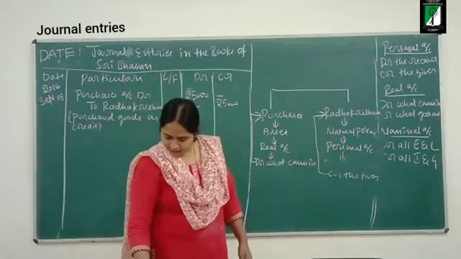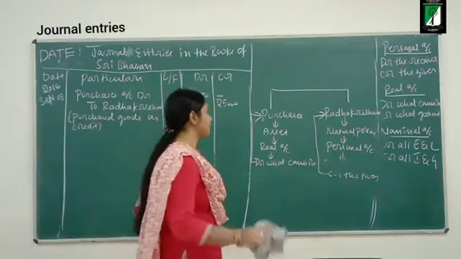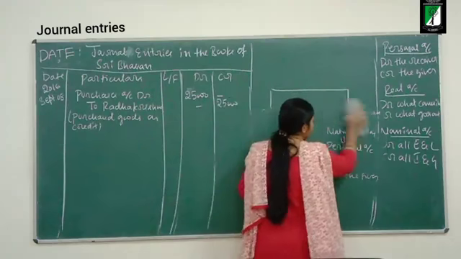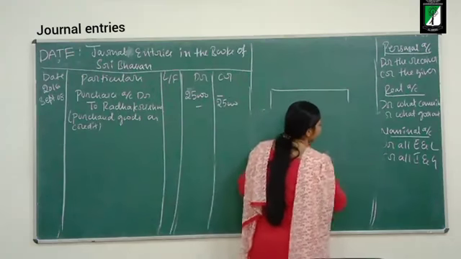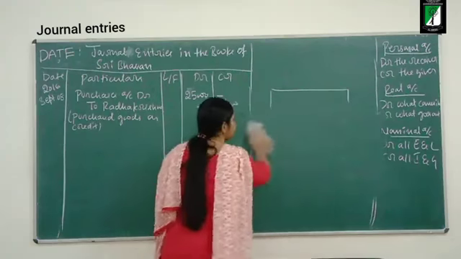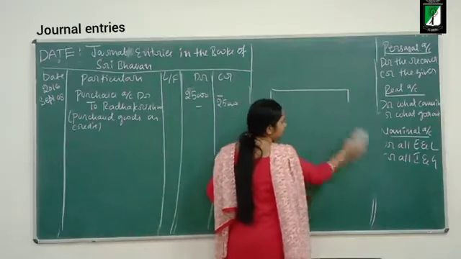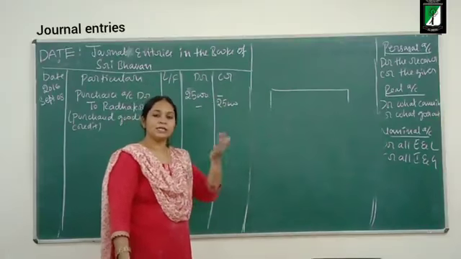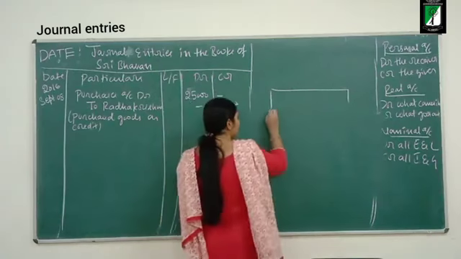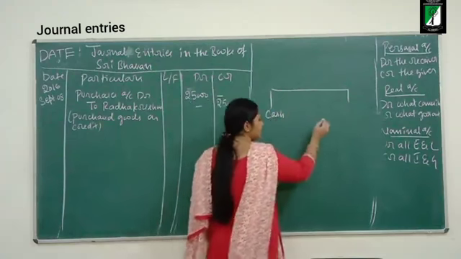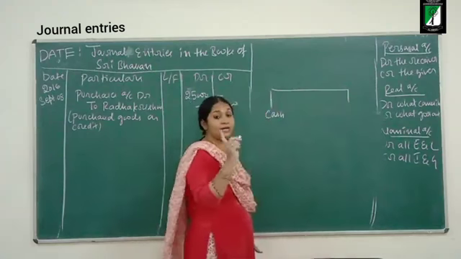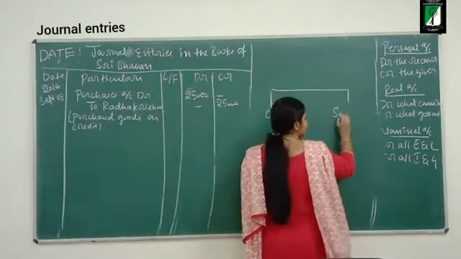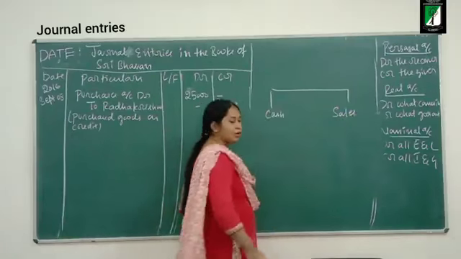The next transaction is sold goods for cash. Business is selling goods for cash. What is the take aspect in this transaction? Cash. What is the give aspect? What is the business giving? Goods. I cannot write goods here. I should write the event name. What is the event name? Sales. Business is selling goods.